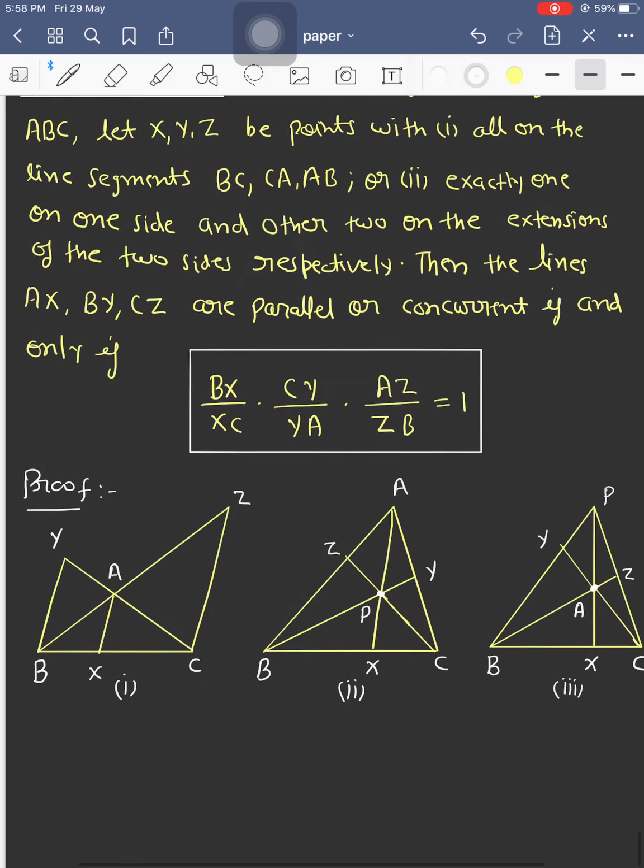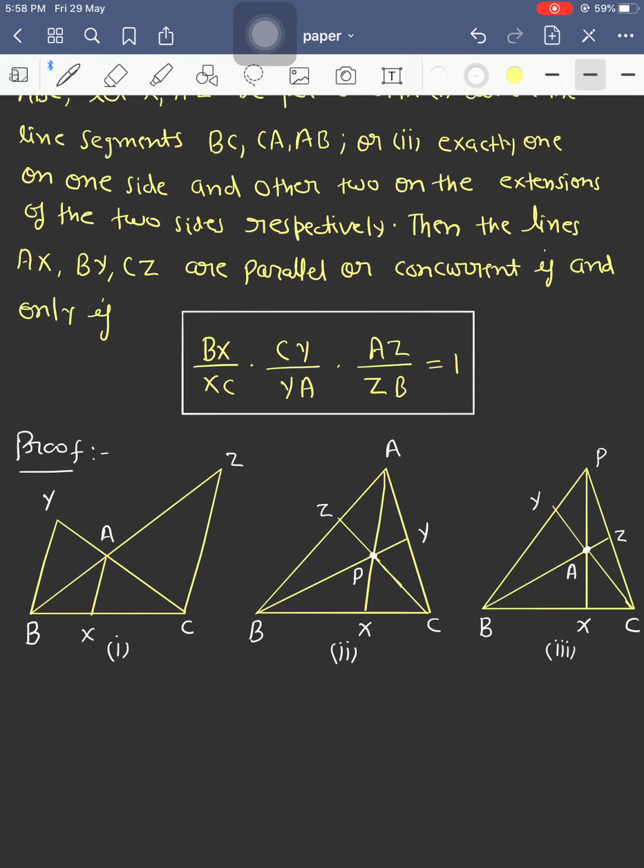So here first we are going to discuss the case when line segments AX, BY and CZ are parallel. First we find the ratio CY upon YA. CY upon YA equals BC upon BX, and AZ upon ZB equals CX upon BC.